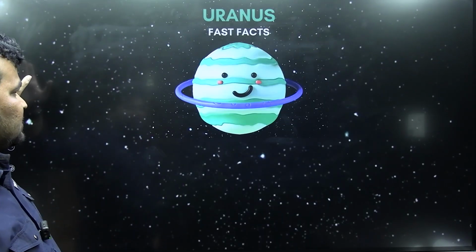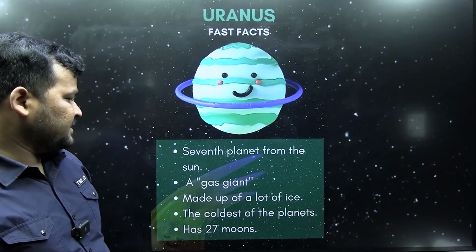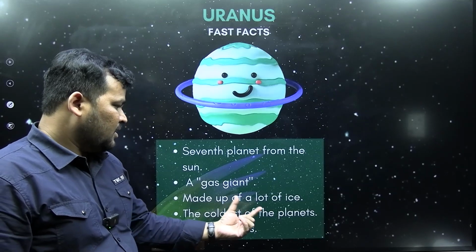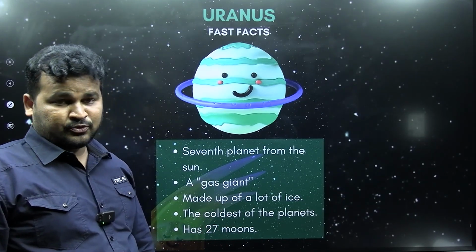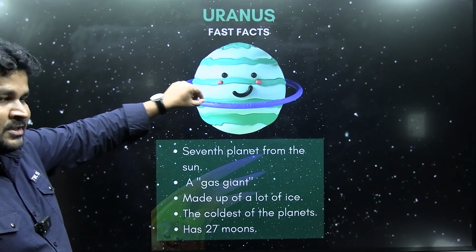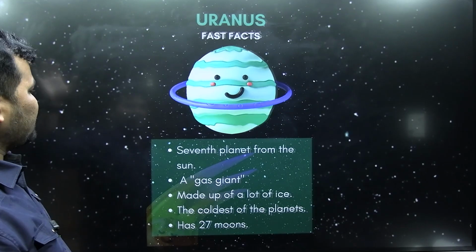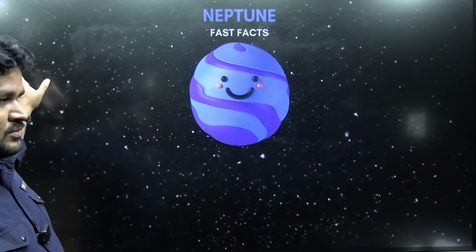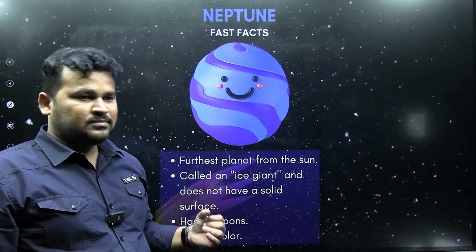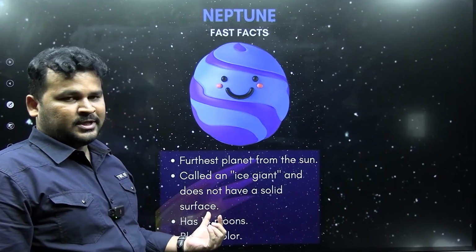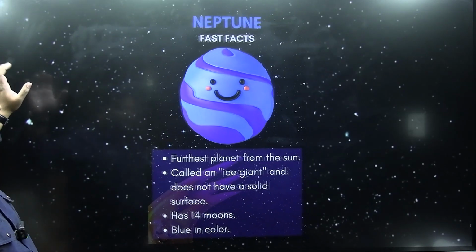Okay, next Uranus, seventh planet from the sun. A gas giant made up of a lot of ice. The coldest of the planets, has 27 moons. Among them Titan is the largest one. Next after that, Neptune, farthest planet from the sun, called an ice giant, and does not have a solid surface. Has 14 moons, blue in color.